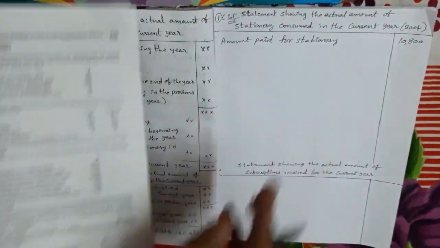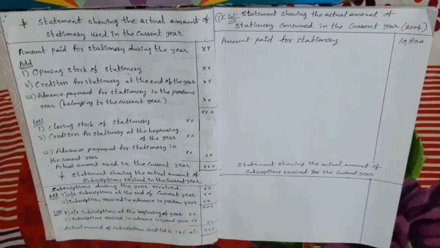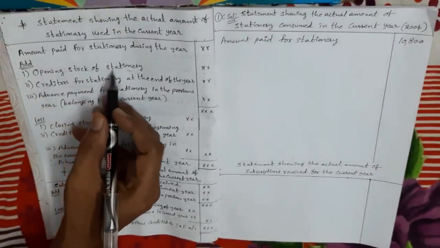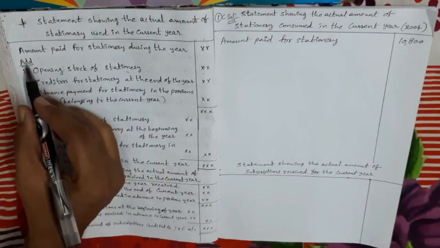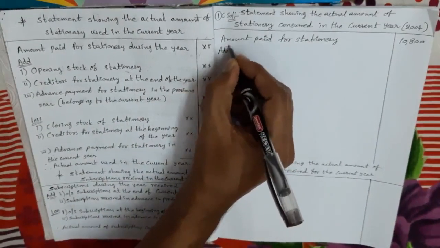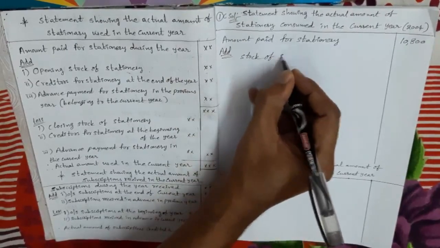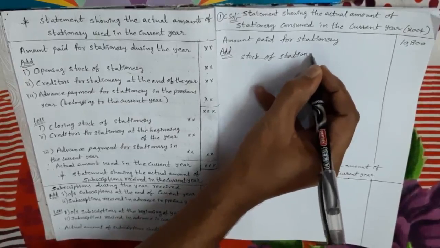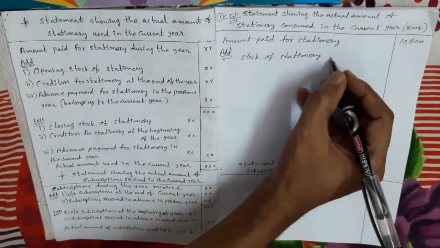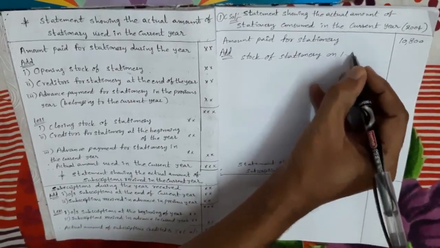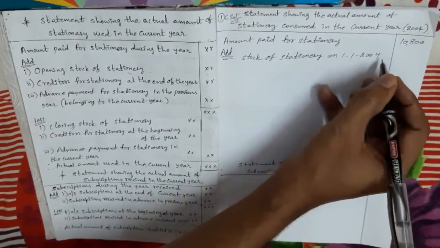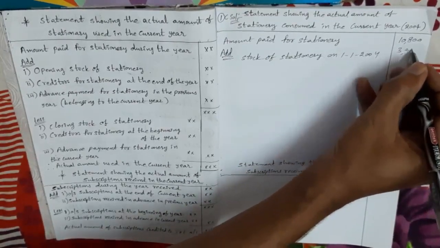To this amount I am doing the adjustments. The first item, stock of stationery on 1st January 2004, means the opening stock of stationery, so we have to add it: 3,000 rupees.